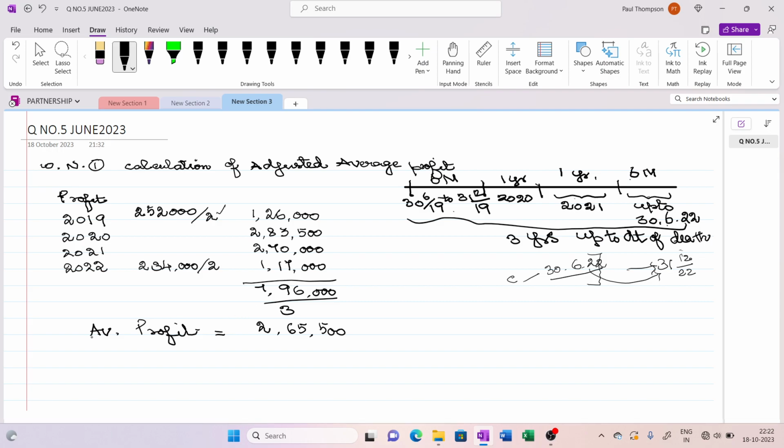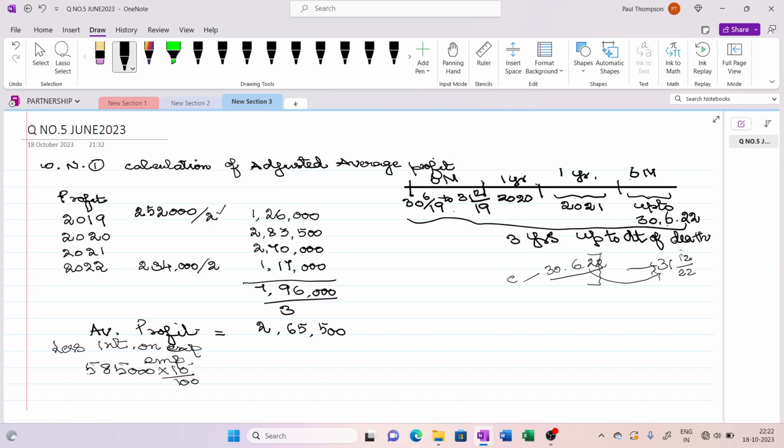Now what we have to do is adjust this profit by deducting interest on capital employed. In the question, if you read, the capital employed is given as 5,85,000, and they have asked us to take the interest at the rate of 10% per annum.